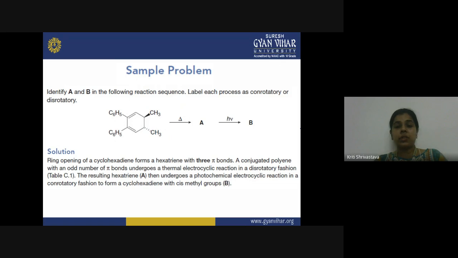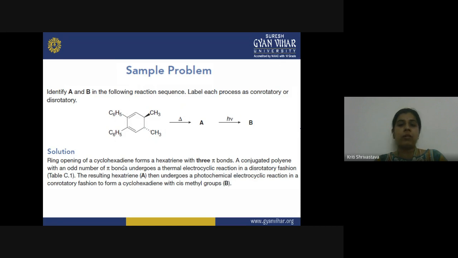One more thing you need to remember is the stereochemistry of the reactant. You can see that one of the CH3 is towards the downside of the molecule, and one CH3 is on the upside of the molecule. So both the CH3 are present in two different directions. A conjugated polyene with an odd number of pi bonds undergoes a thermal electrocyclic reaction in a disrotatory fashion. Now we are applying the Woodward-Hoffmann rule that we have just discussed. When you have an odd number of pi bonds, a thermal electrocyclic reaction will take place in the disrotatory fashion.